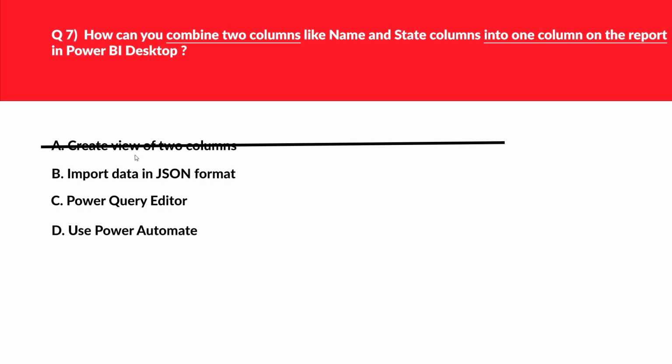Let's look at option B, that is import data in JSON format. Importing data in any format, be it JSON, won't help you, as we need to combine two columns into one on the report. This option seems incorrect.